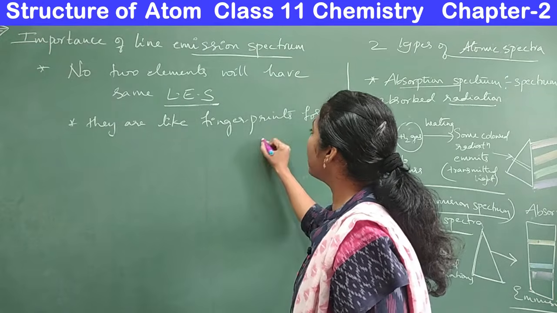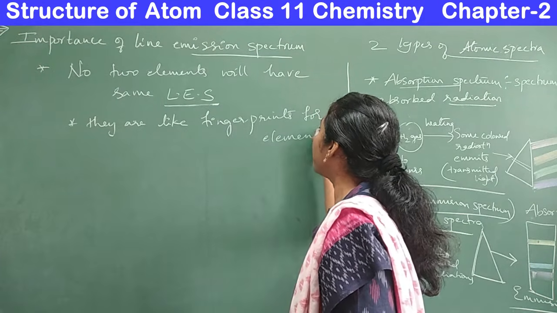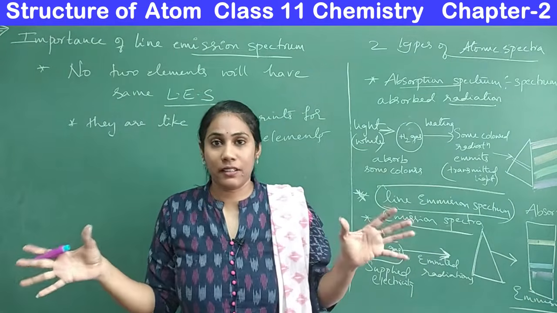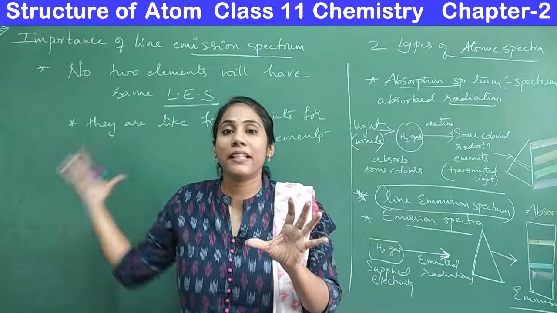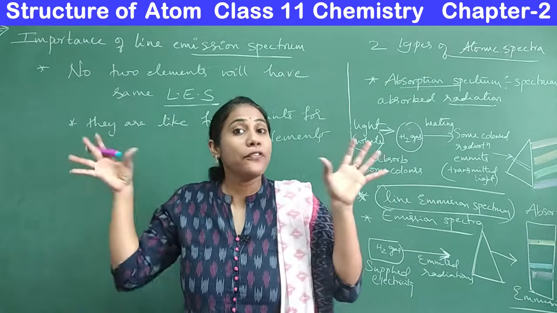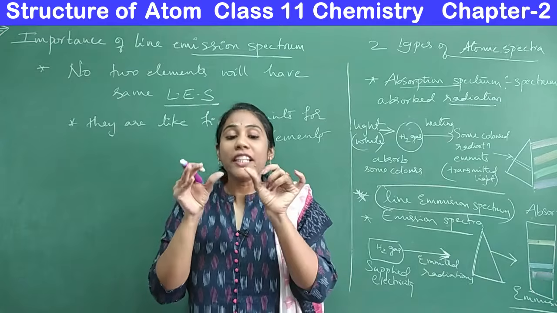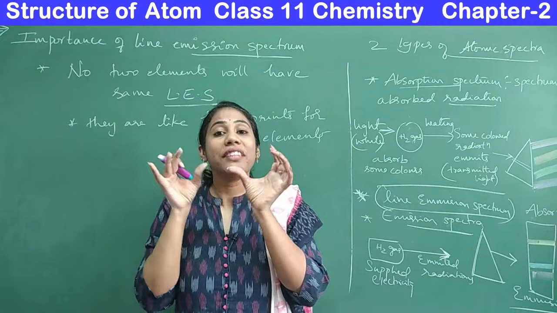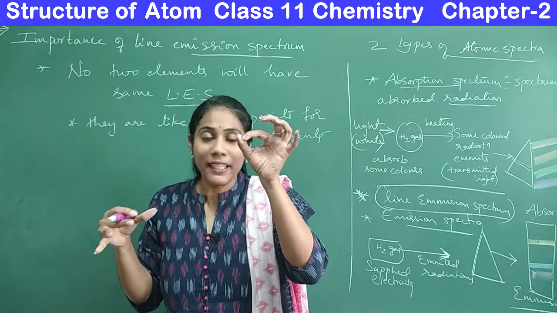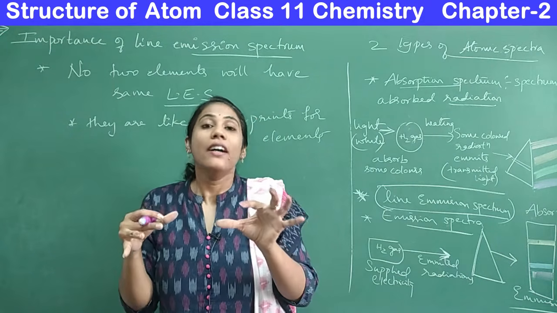Just like our fingerprints are not similar: my fingerprints are different, my brother's and sister's are different, and they differ from our parents' fingerprints. Each and every person has their own unique fingerprints, and we can be identified by them.